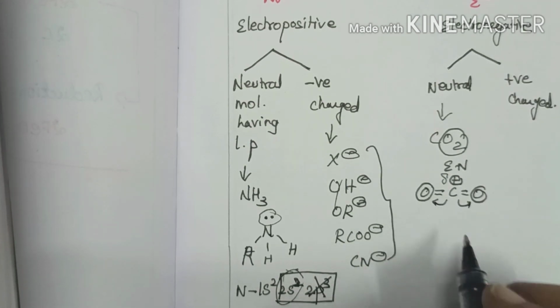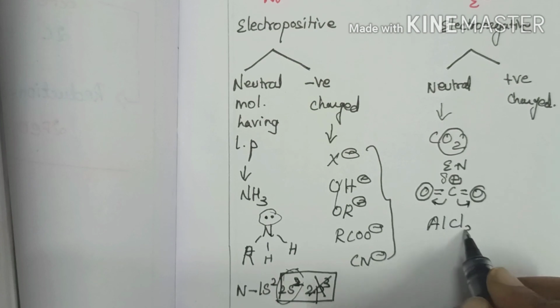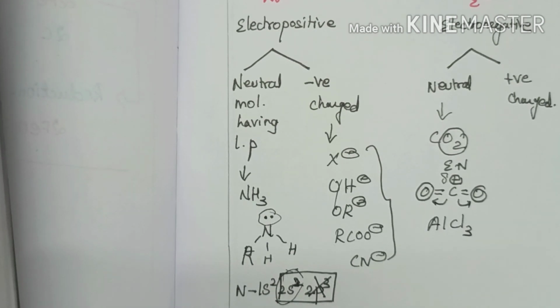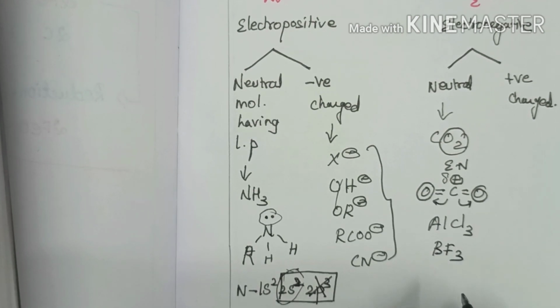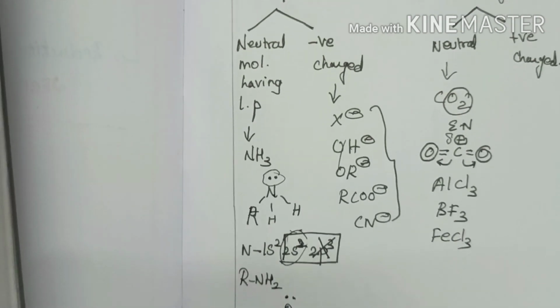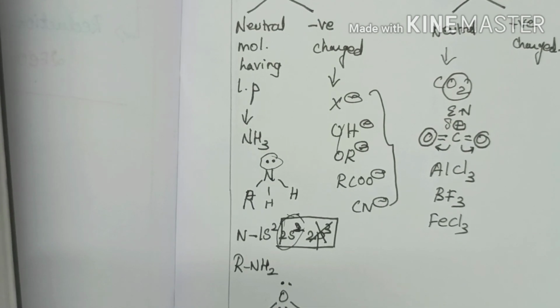And the other example is AlCl3, aluminium chloride. All the Lewis acids like aluminium chloride, BF3 boron trifluoride, and ferric chloride FeCl3 will act as electrophiles. And next is positively charged electrophiles.